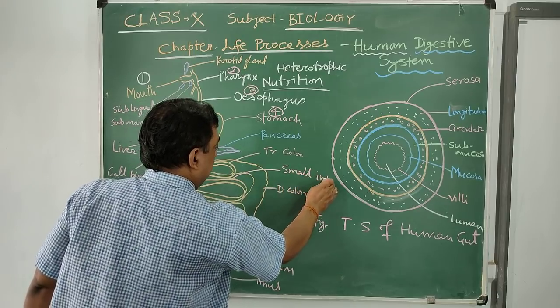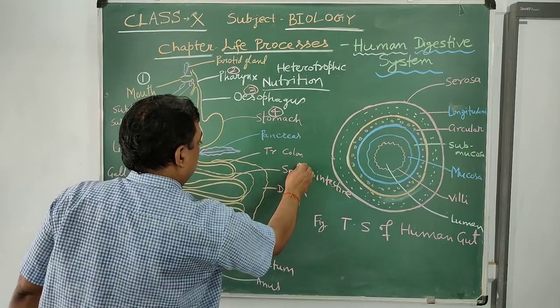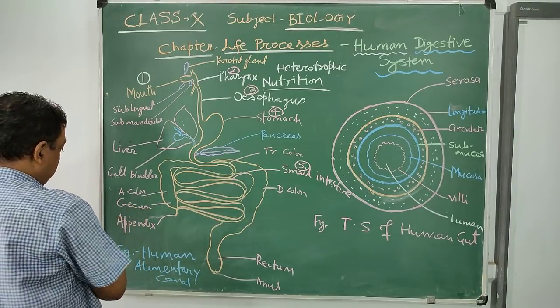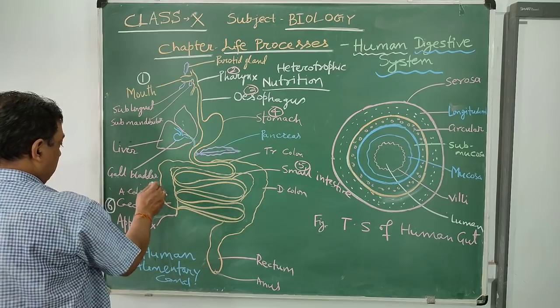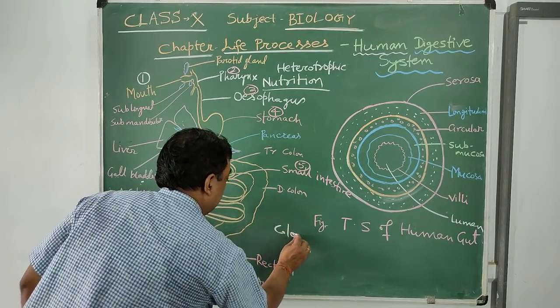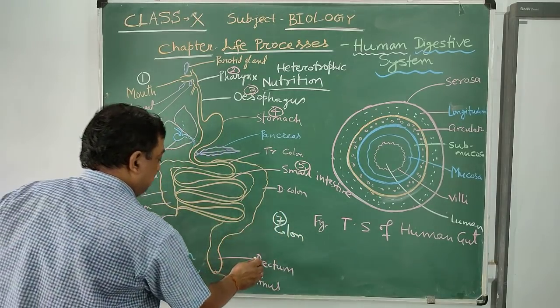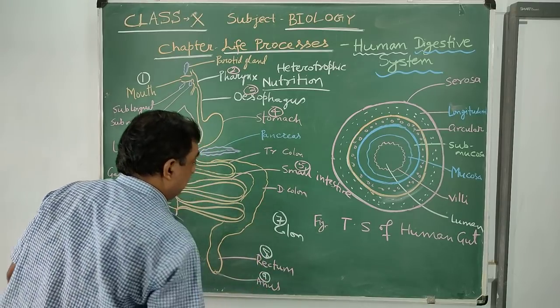Small intestine is the fifth part. Then cecum, colon, and rectum. Last is the anus.